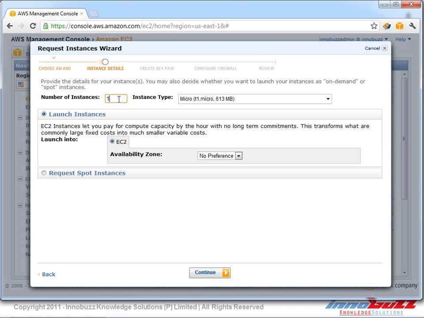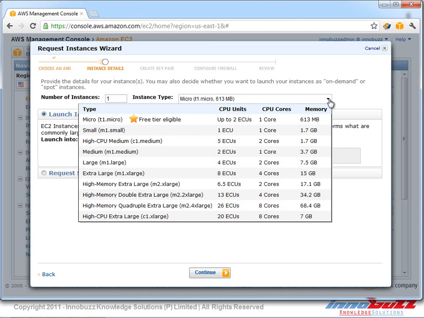And if you plan to launch instances of the same AMI, and if we want to launch 10 instances at the same time, we can go ahead and give 10. This time we are going to keep it at 1. And what are the different instance types? We have a number of different types under AWS.